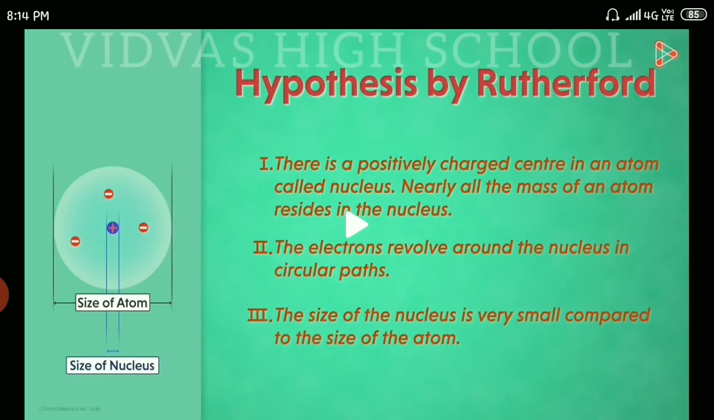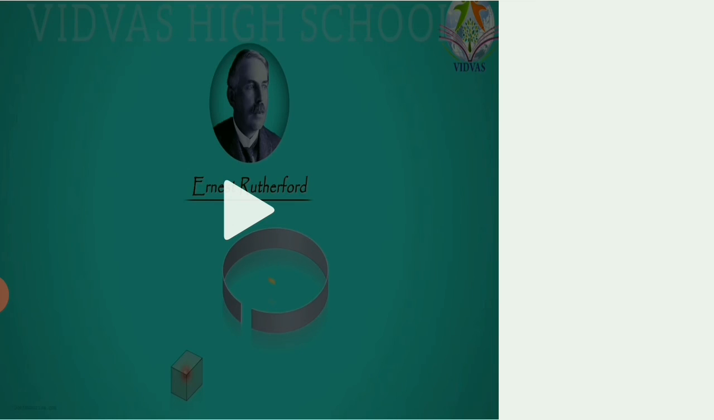And how are these electrons present? They are revolving in a circular path. And the third point is, the size of the nucleus is very small compared to the size of the atom. As I already told you, only a few rays passing at the center of the atom are getting deflected and rebounded back. Depending upon that, he assumed the size of the nucleus to be very small when compared with the size of an atom. So this was the hypothesis and the experimentation done by Rutherford.